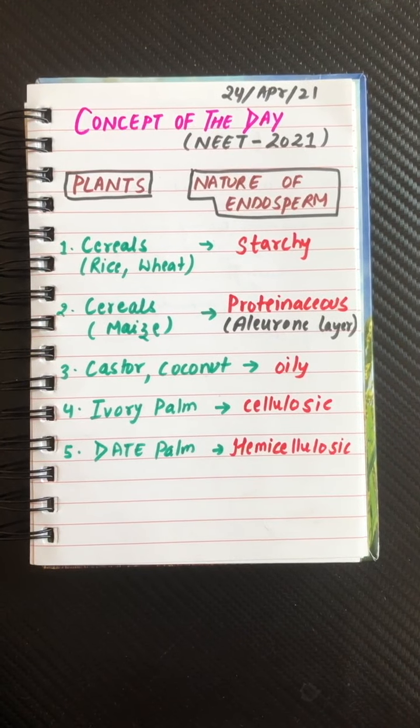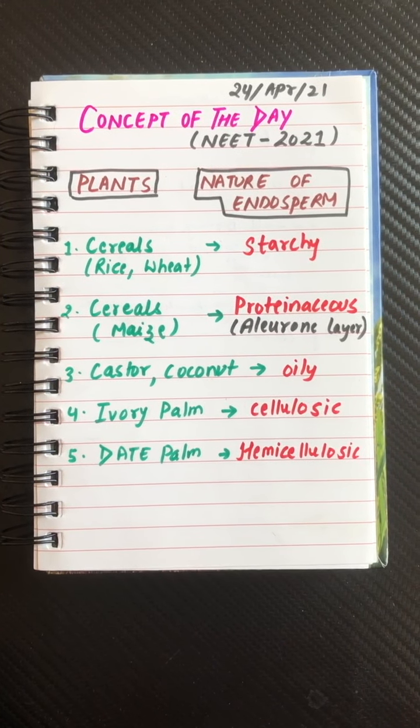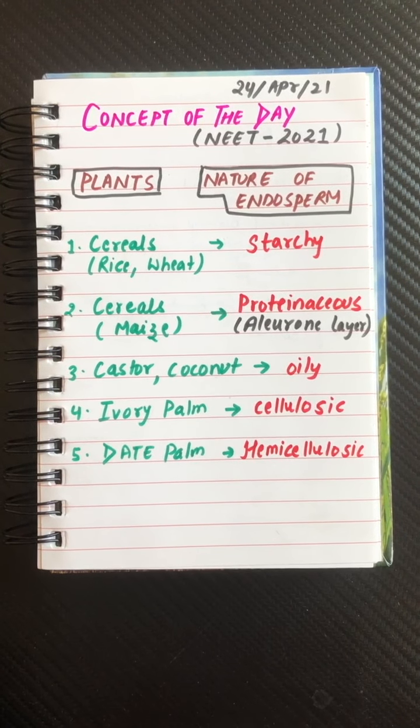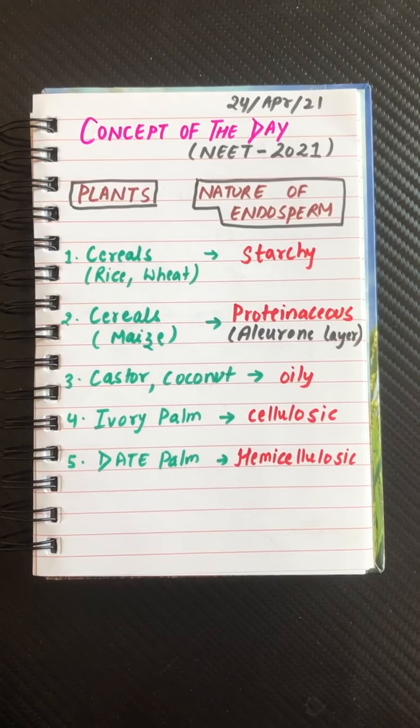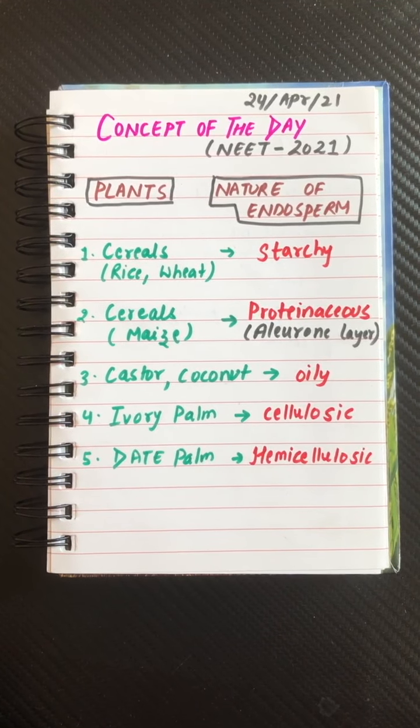So in today's video of concept of the day, I'm going to discuss with you some plants and the nature of endosperm in them. So this topic is very important for NEET 2021 from the chapter sexual reproduction in flowering plant of class 12th. Okay, so यहाँ पे देखिए सबसे पहले जो plant है that is cereals में rice and